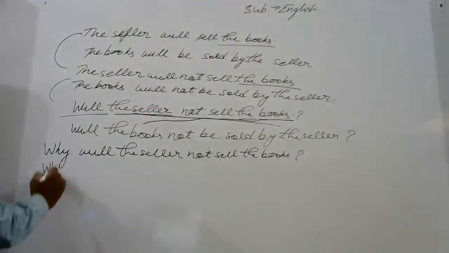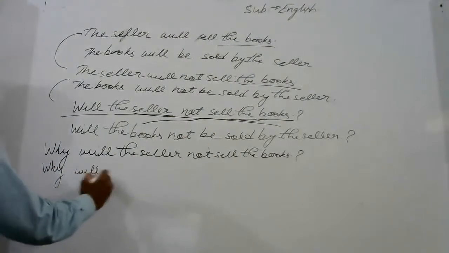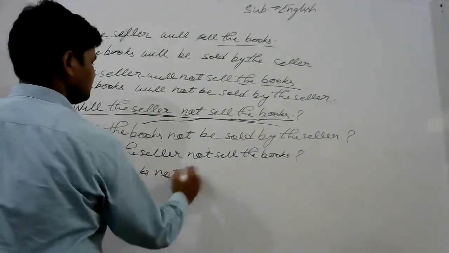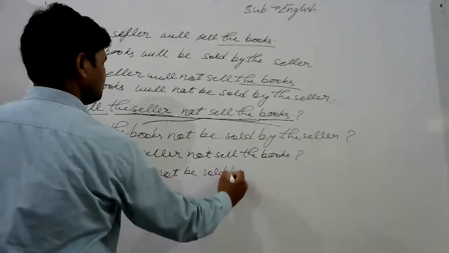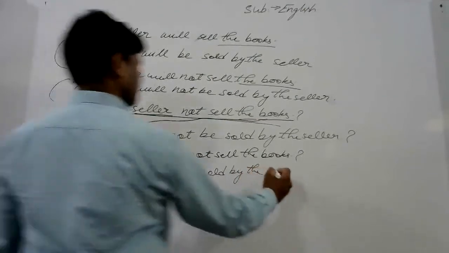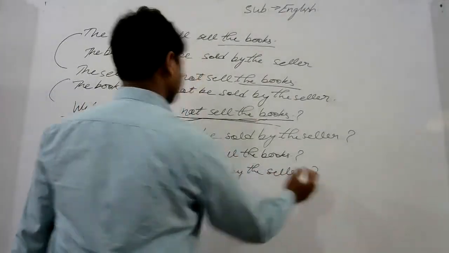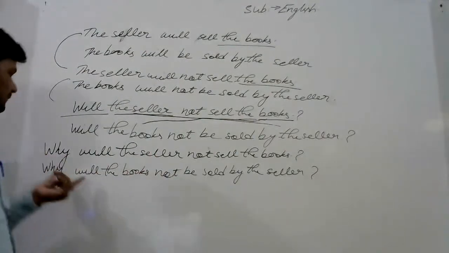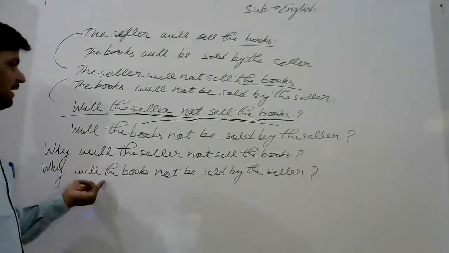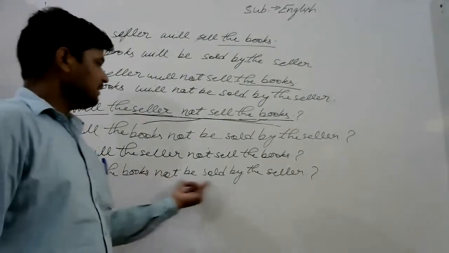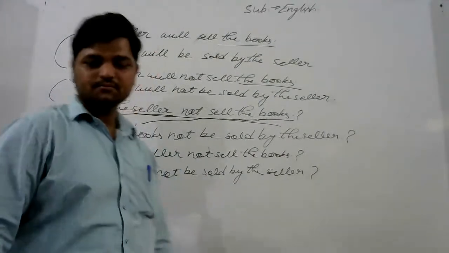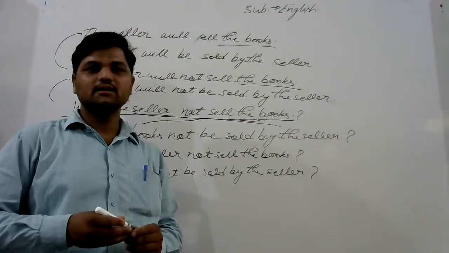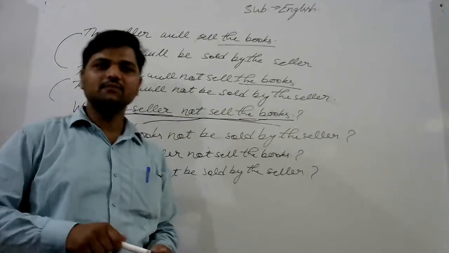Okay, then why will the books not be sold by the seller? Look at this sentence. This is the last one. Why will the books not be sold by the seller? My dear students, I hope all of you understand this portion very well.